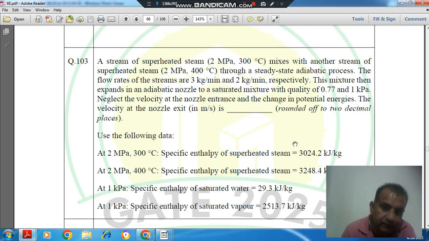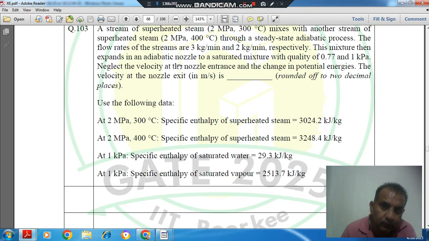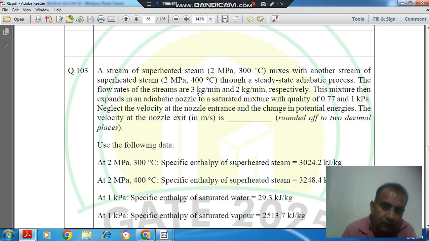So here the initial enthalpy of 3 kilogram per minute of steam is according to 2 MPa and 300 degrees, that is your 3024.2, and for 2 kilogram per minute of steam, according to the second condition, that is 2 MPa and 400 degrees Celsius, that is 3248.4. And the total mass flow rate, if we add these two, is 5.